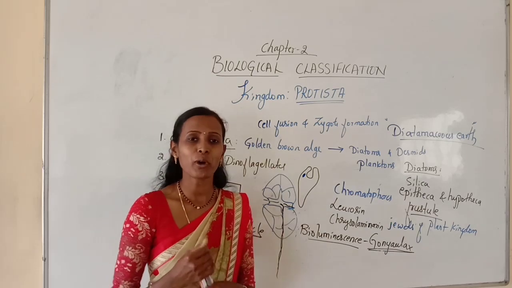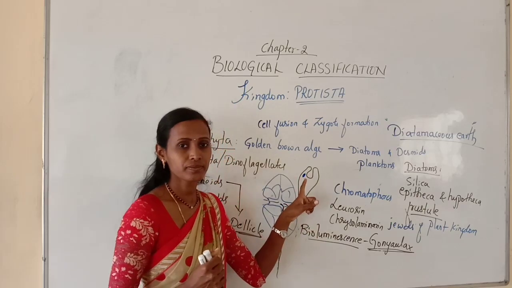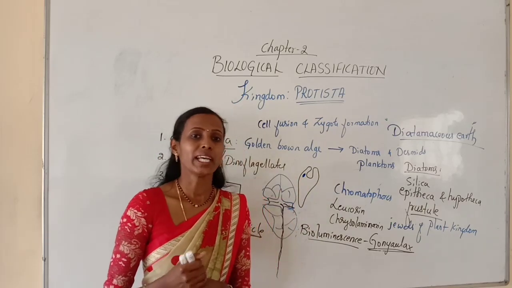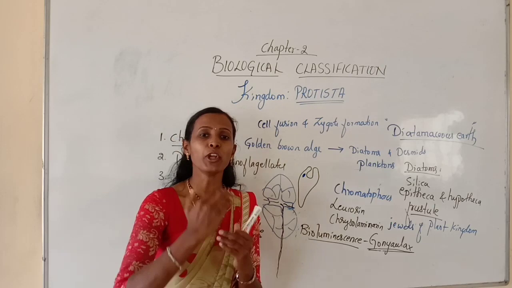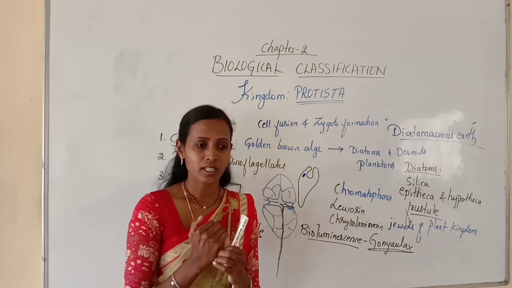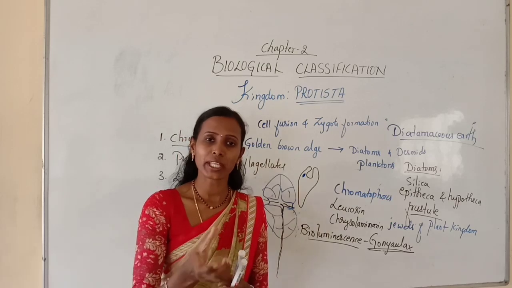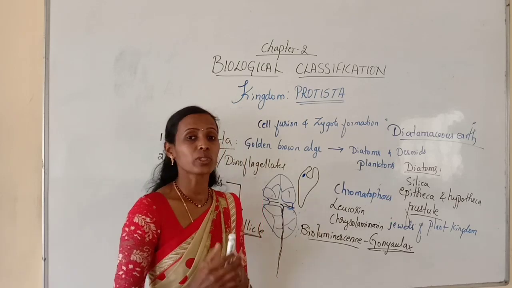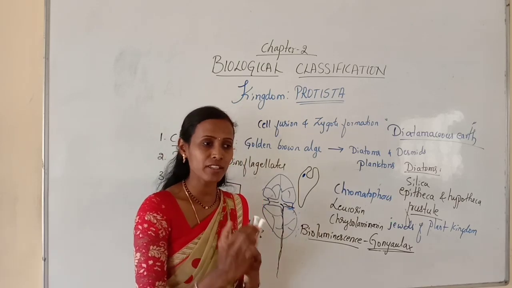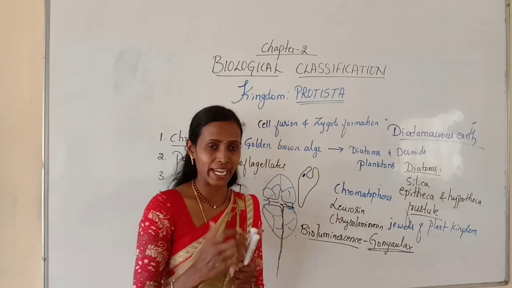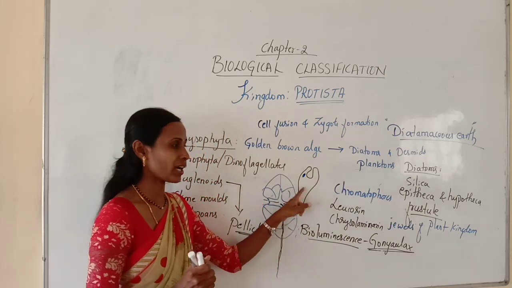Then what is the importance of this eye spot? This eye spot can guide the organism to move towards the light. This eye spot can also be called stigma. So that eye spot will guide the organism to move towards the light. That is one special feature in euglenoids.